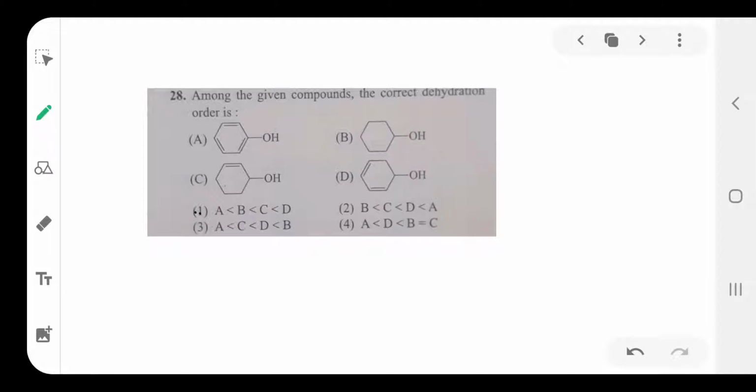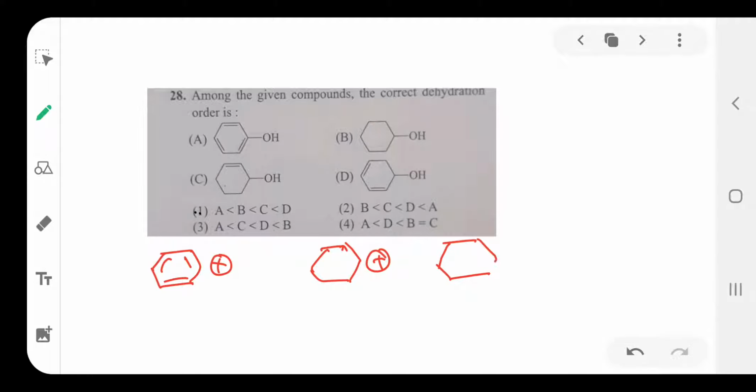Among the given compounds, what is the correct dehydration order? Which one forms the stable carbocation, that is easy to undergo dehydration. The first one, after loss of OH minus, forms a phenyl carbocation. The second, a cyclohexyl carbocation.